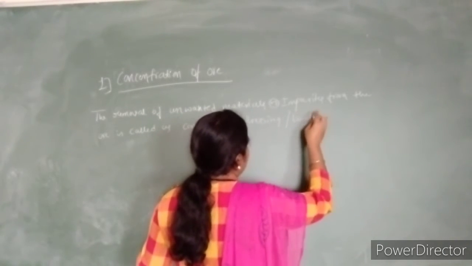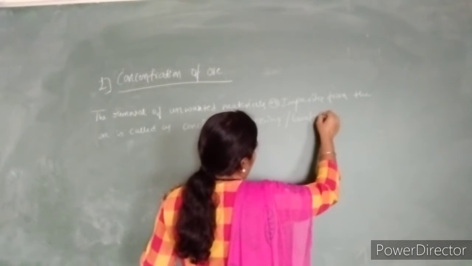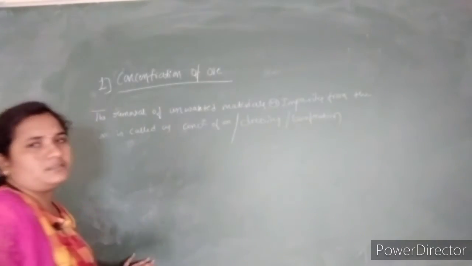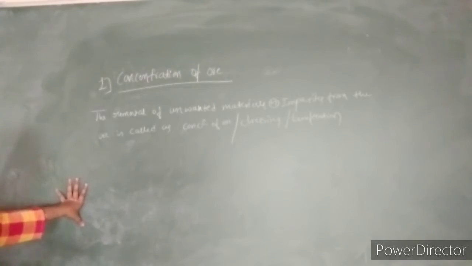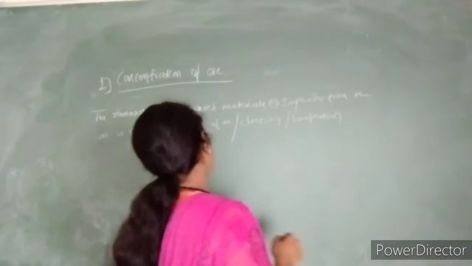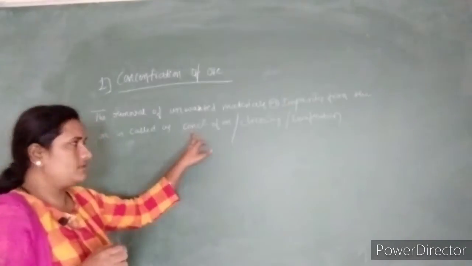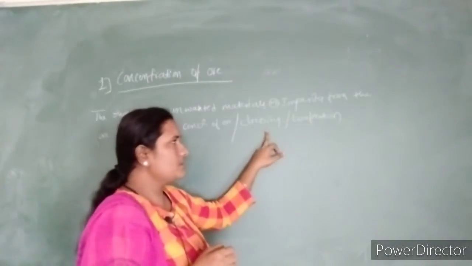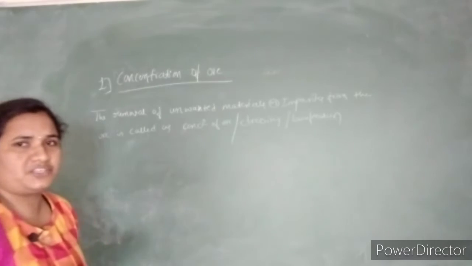So through these three terms we have to remember what is meant by the concentration of ore. The removal of unwanted materials or impurities from the ore is called the concentration, or dressing, or beneficiation of ore.